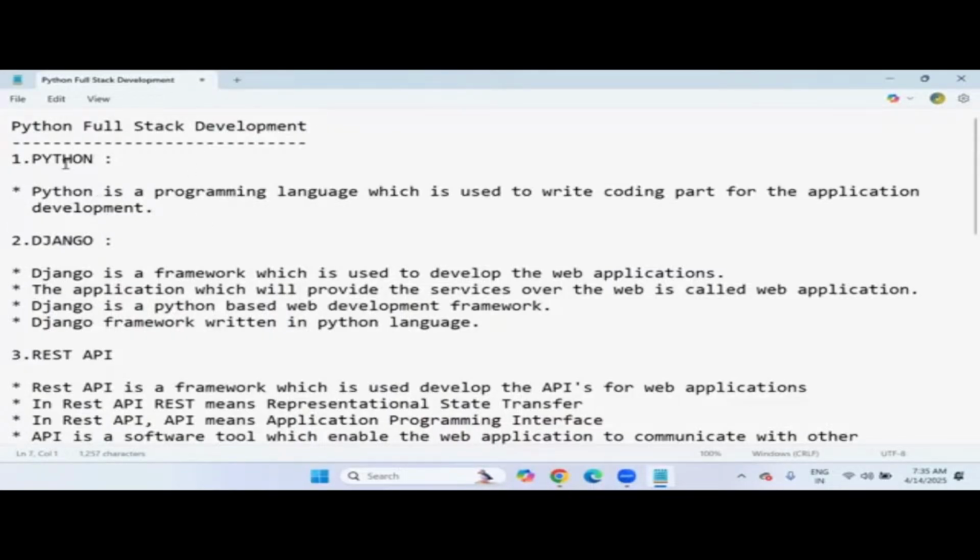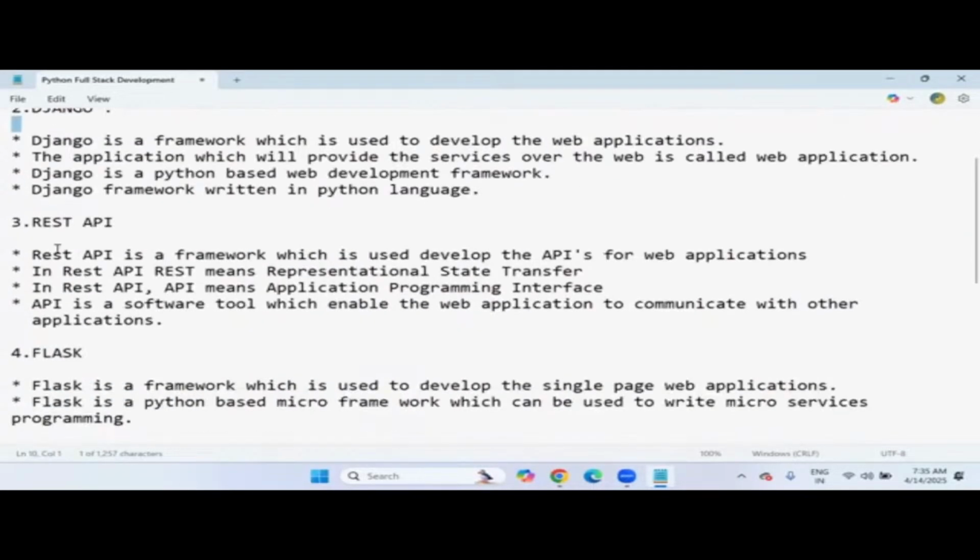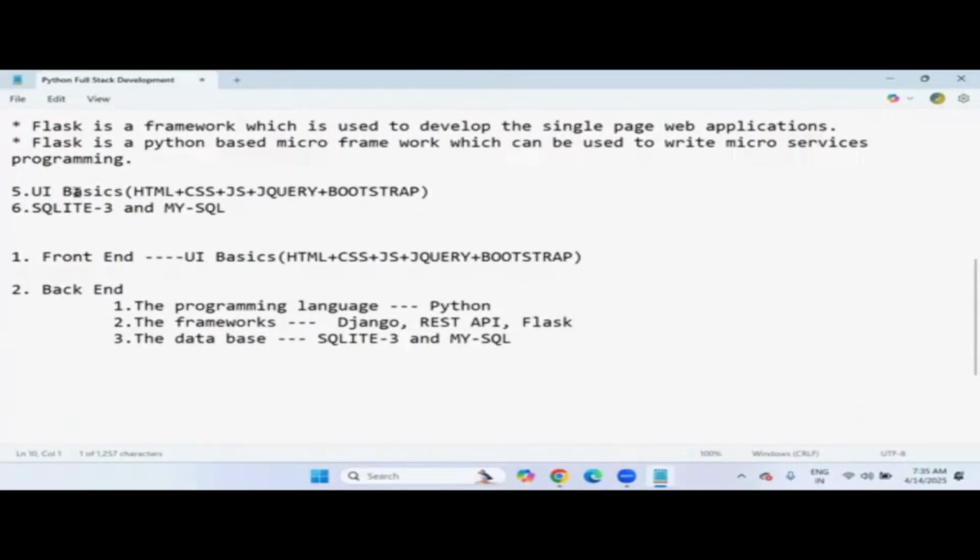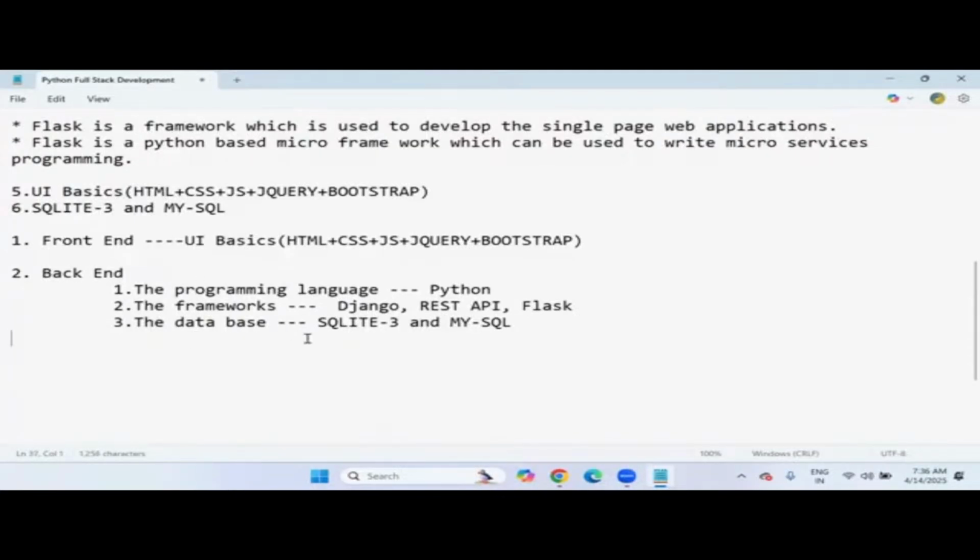Other than that, you can focus on full stack development. Full stack means one language and a total of three frameworks: Django, REST API, Flask, plus knowledge of UI, the user interface, and knowledge of MySQL and SQL 3. So this is about our subjects, which I'm going to deal with in our upcoming sessions.